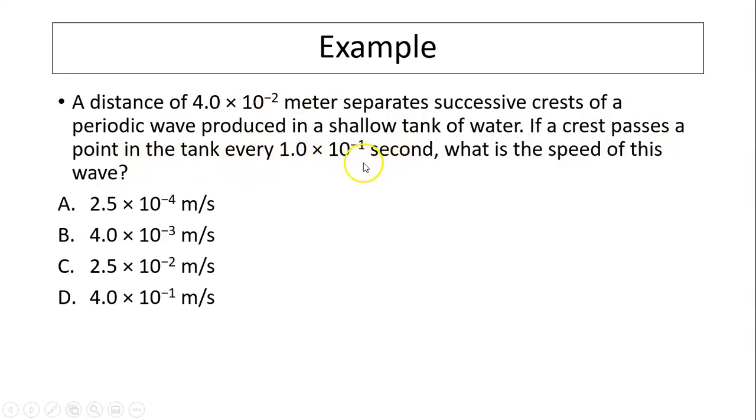This 0.1 seconds tells you the period. What is the speed? Speed equals distance over time. The distance in this case is the wavelength. The time is the period. So you have 0.4 meters per second, which is the same as 4.0 times 10 to the negative 1 meters per second.